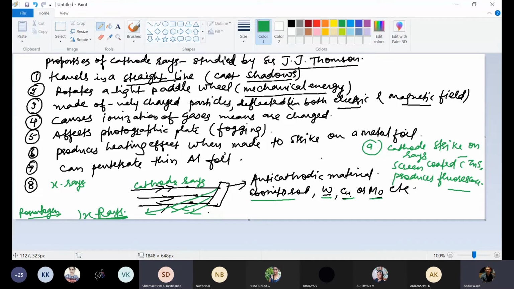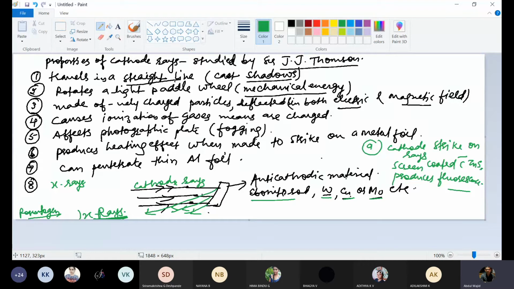Sir, does it depend on the gases, like if hydrogen is there? Yes, that depends upon the gases also. In the beginning, I told you that it depends upon the nature of the gas also. In the second point, I told you that if the pressure inside the discharge tube is low, then the gas emits light, and the color of light depends upon the nature of the gas.